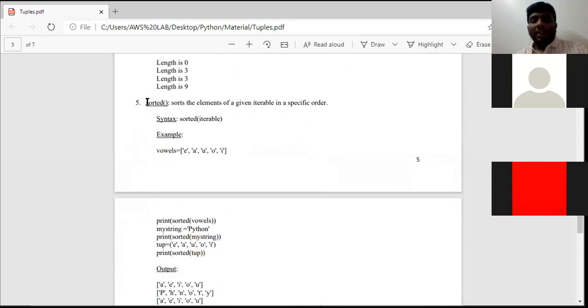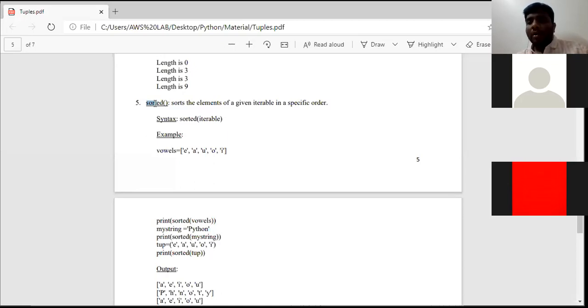Sorted. The difference between yesterday's class and today's class is, at the time of list we said the function is sort, SORT. Suppose you want to sort the given elements in order in a list, we use the sort function.